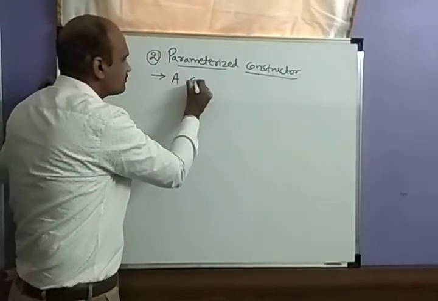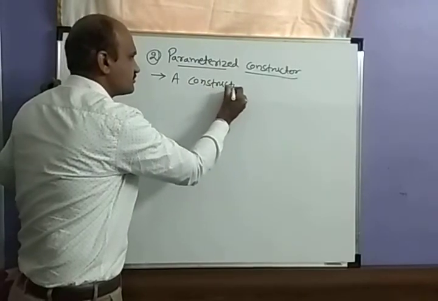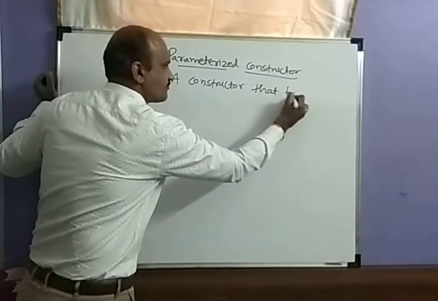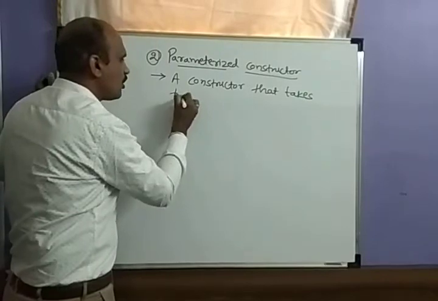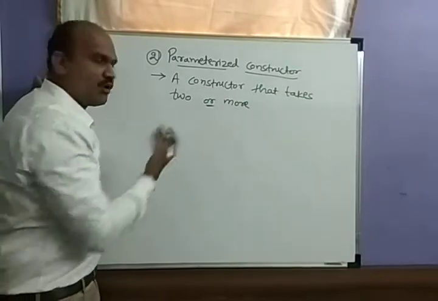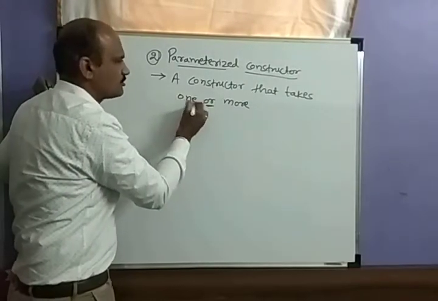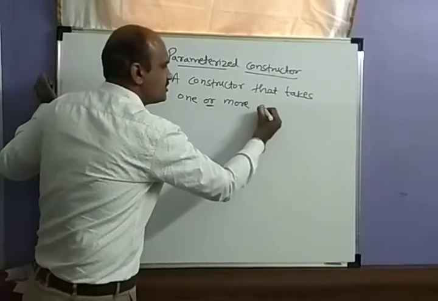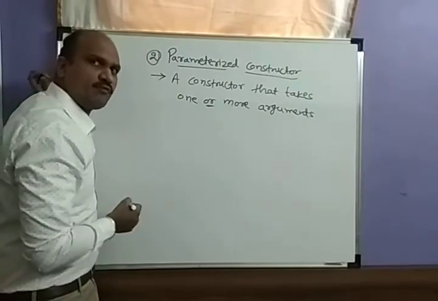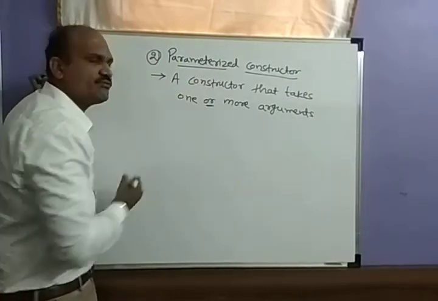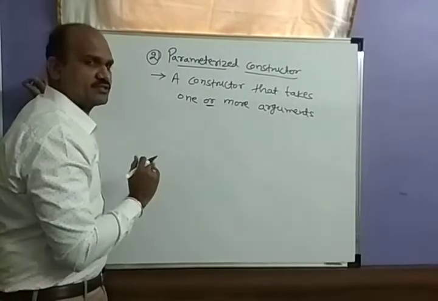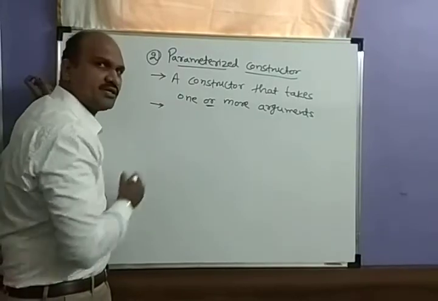A constructor that takes one or more arguments, not two, one or more. You can have a minimum of one and a maximum number of arguments. That is what we call a parameterized constructor. It should have some arguments, then only we call it a parameterized constructor.